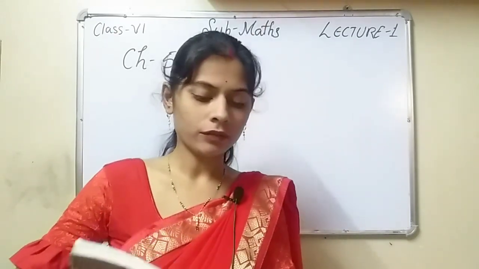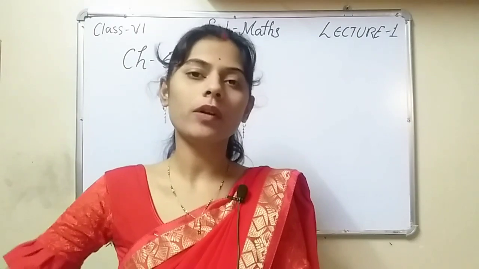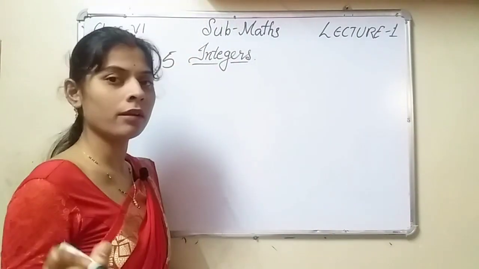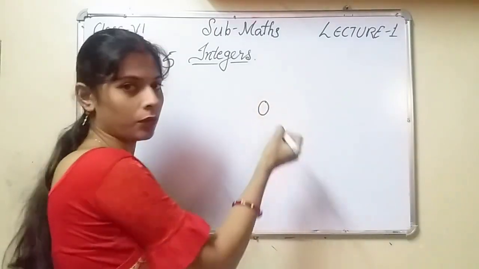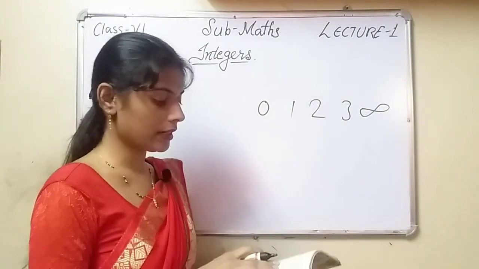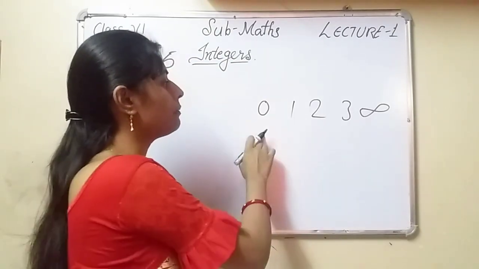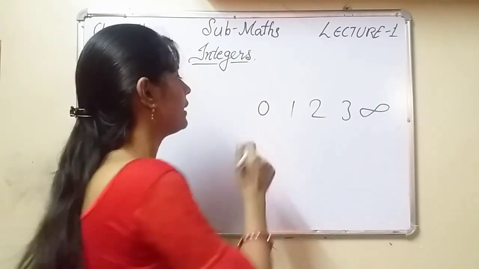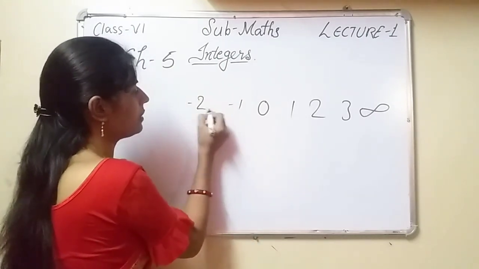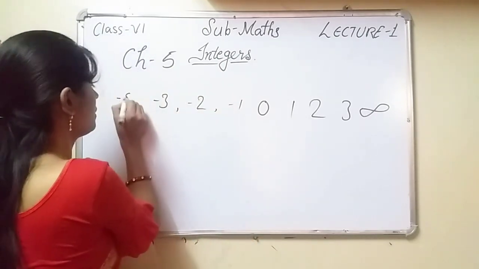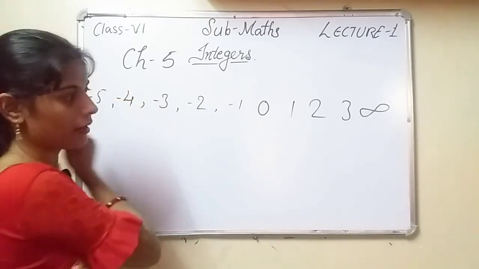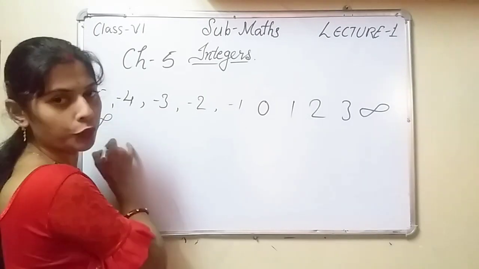Whole numbers along with the negative numbers are called integers. Whole numbers along with the negative numbers. What is a whole number? Starting from 0, 1, 2, 3 up to infinity. But it has been given here that whole numbers along with the negative numbers. It means here -1, -2, -3, -4, -5 up to infinity.